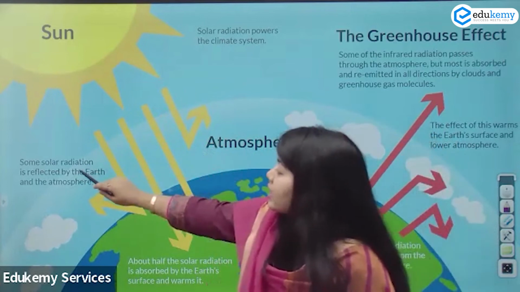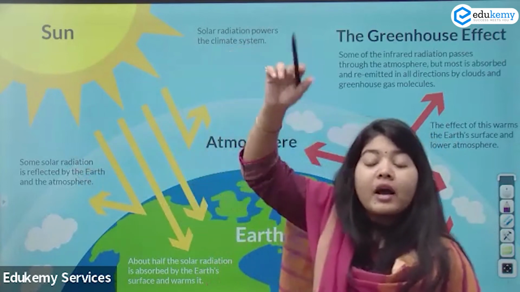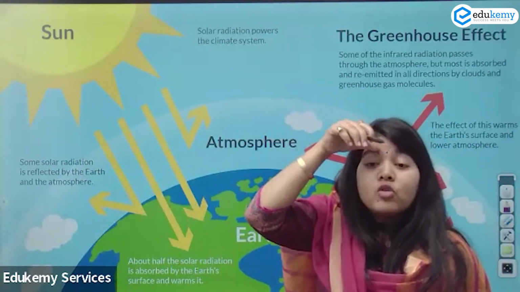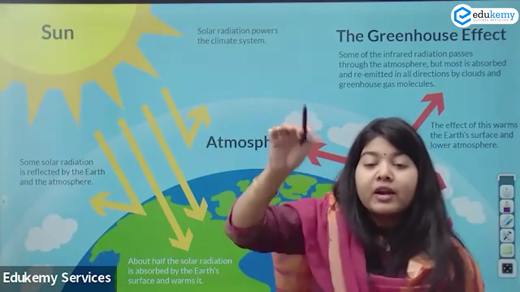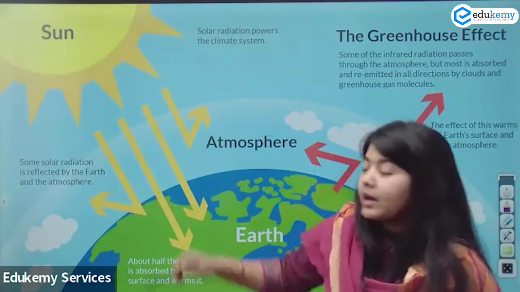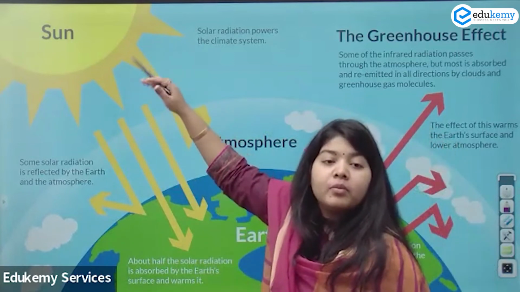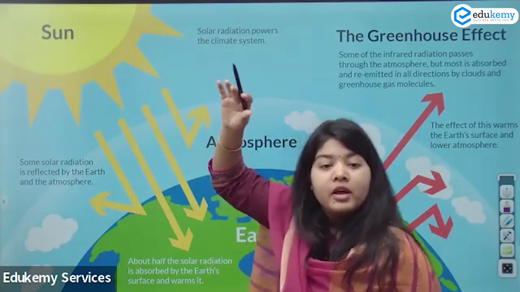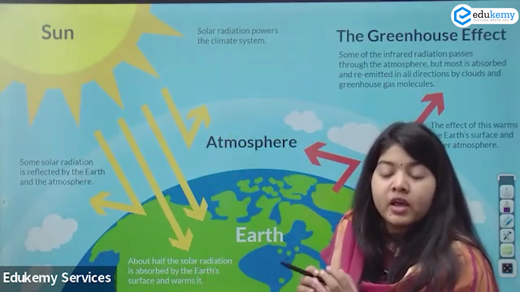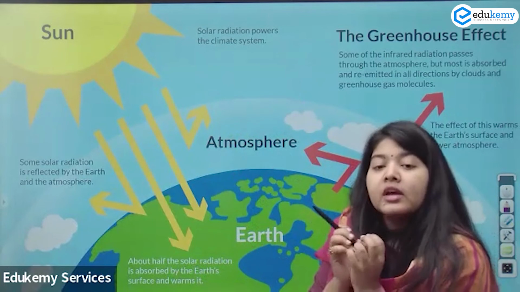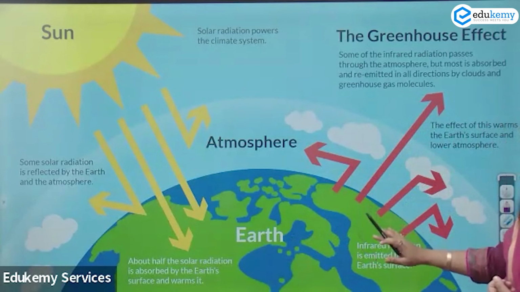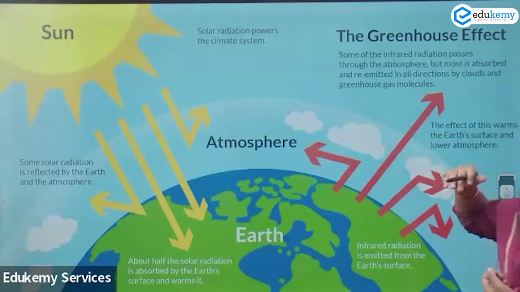Now the solar radiation, some of this is reflected back. I'm sure when you read albedo, there were clouds and poles which were reflecting the overall radiation back, right? We remember that clouds are also responsible for reflecting some radiation back. About half of the solar radiation is absorbed by the earth's surface, and this absorption starts heating the earth's surface. Eventually it is emitted back into the atmosphere.